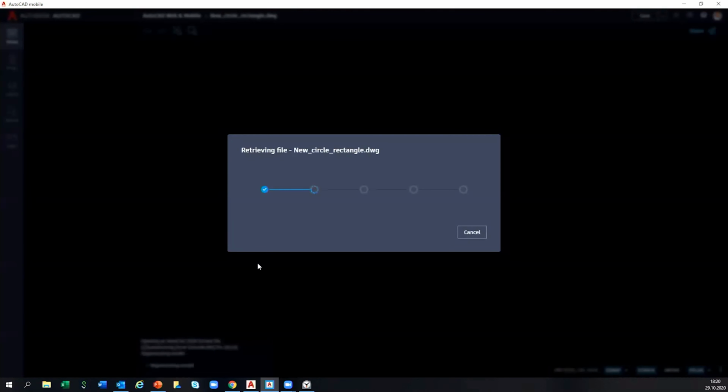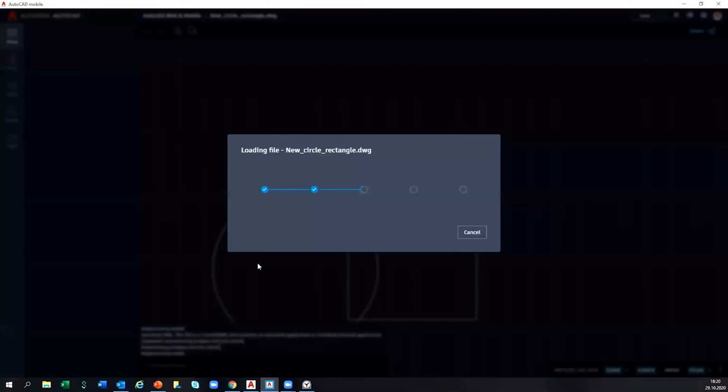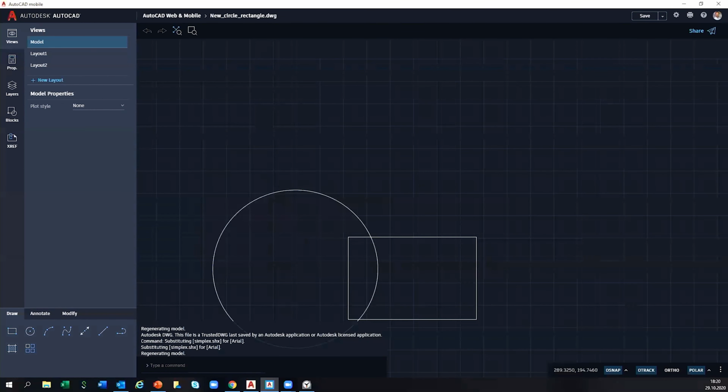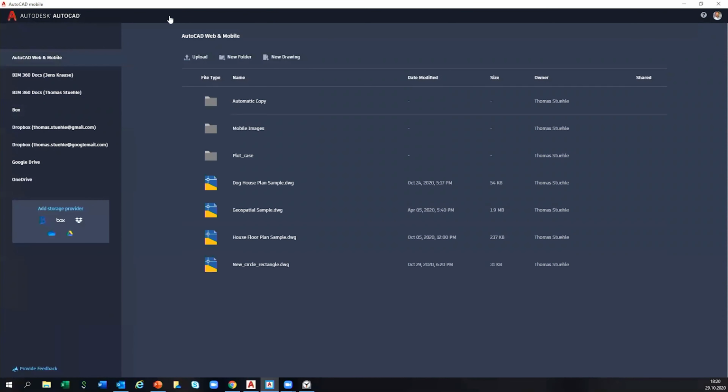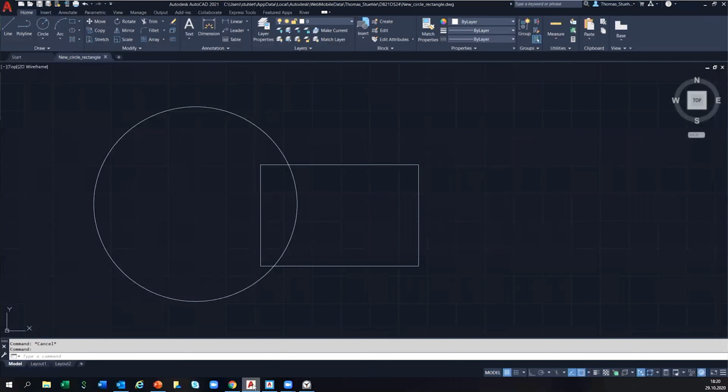So it's super fast in the cloud. The synchronization is there in between the accounts. And here we see the circle and the rectangle. So you can also connect directly to the cloud from AutoCAD desktop.